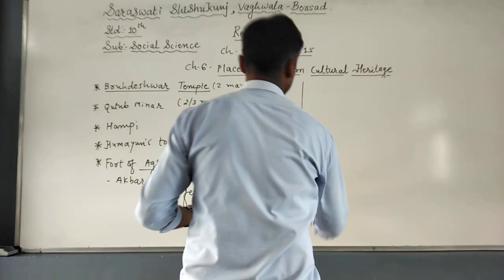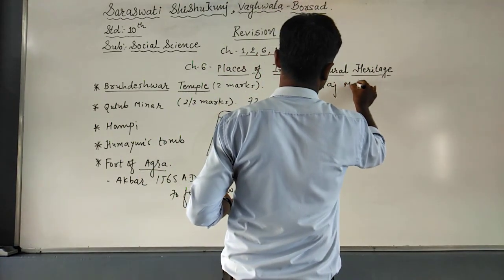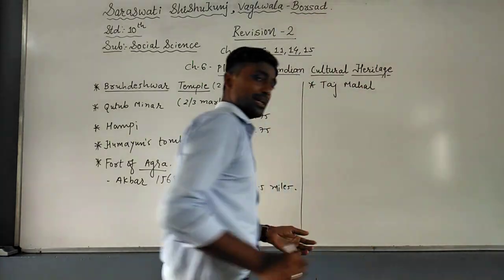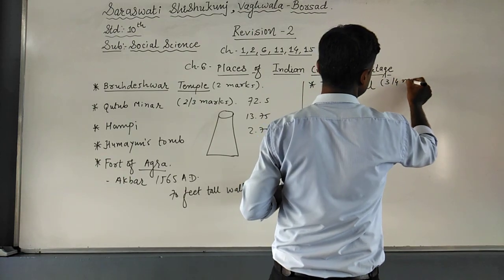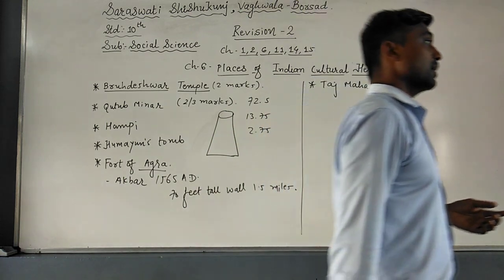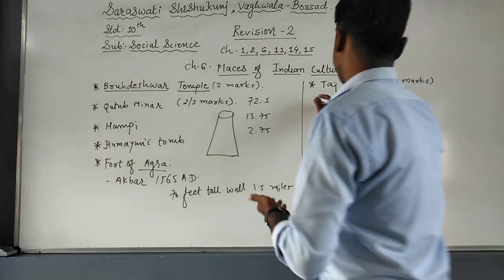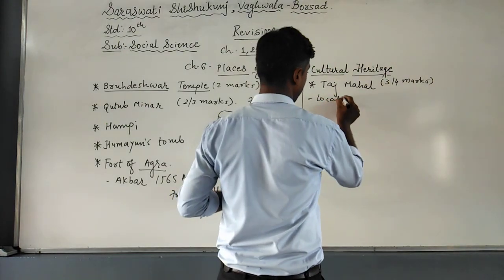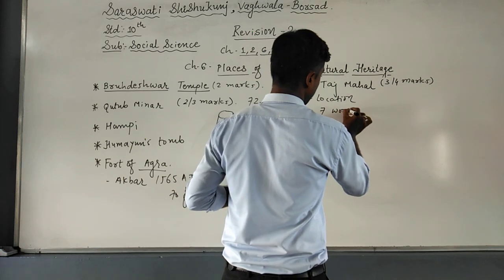Afterwards, there is one huge question, that is the Taj Mahal. Now students, it may ask for either 3 marks or 4 marks. It will not ask for 2 marks. Please remember it carefully. First of all, the Taj Mahal is located in Agra in Uttar Pradesh on the river bank of Yamuna. Taj Mahal is one of the 7 wonders of the world. Okay, first of all, location.